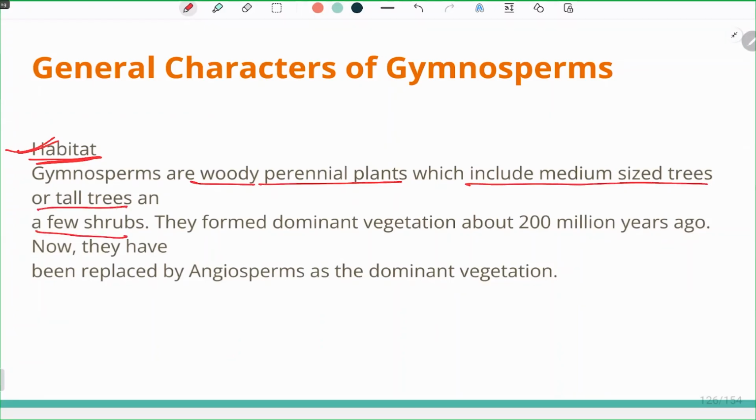The tall trees like sequoia, and the medium plants which we have seen, pine, spruce, and fir, formed dominant vegetation about 200 million years ago. So this is how evolution takes place. First, the dominant ones were the gymnosperms, and now the dominant are the angiosperms. Now they have been replaced by angiosperms as the dominant vegetation.